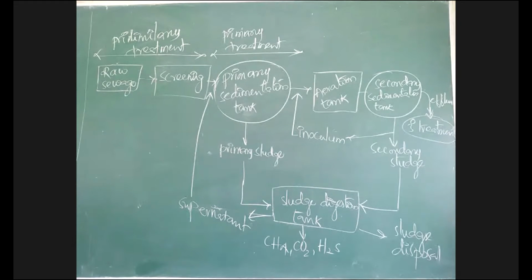Next one, salts like nitrates and phosphates are removed by precipitation.